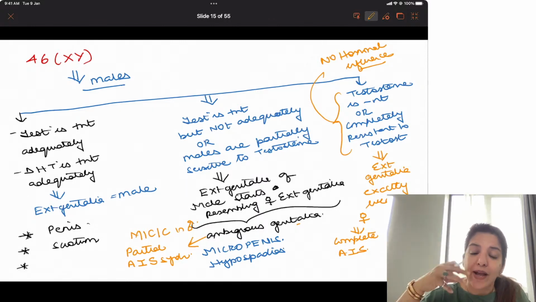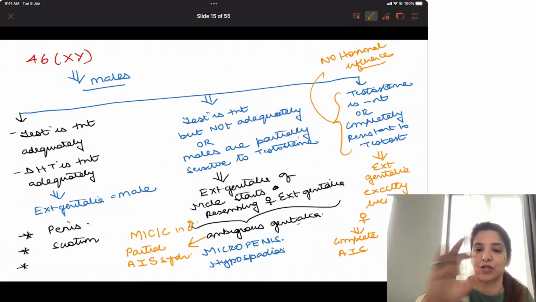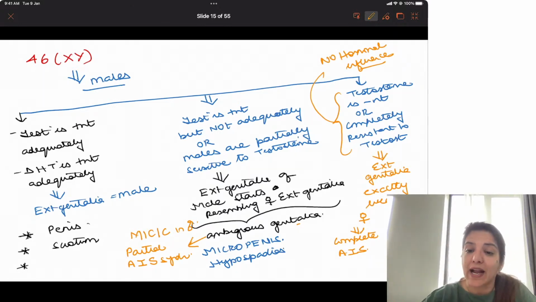If I am in doubt, if I am getting ambiguous genitalia, then I do karyotyping. When I see exactly female genitalia, we are not in doubt. We think that yes, it is a female baby and we designate the sex as female.